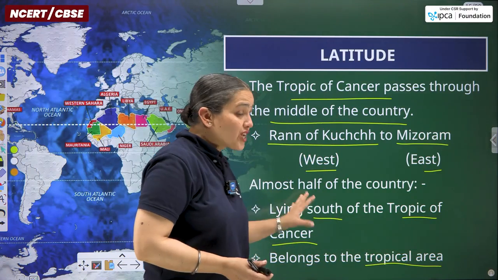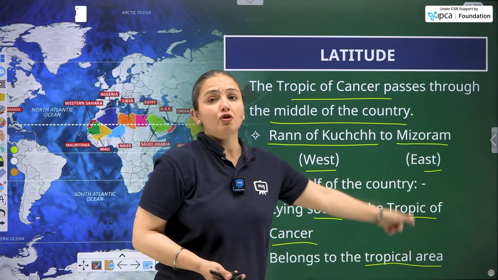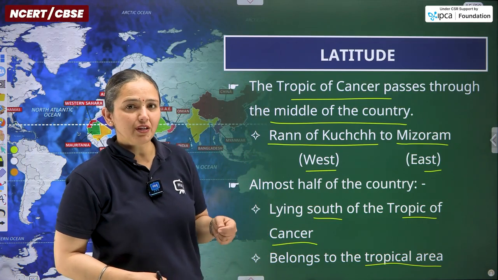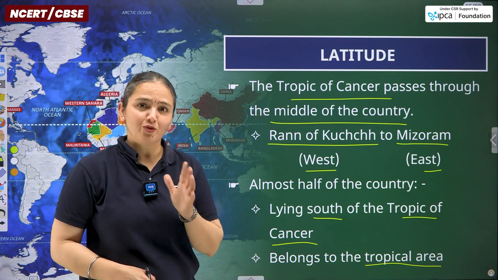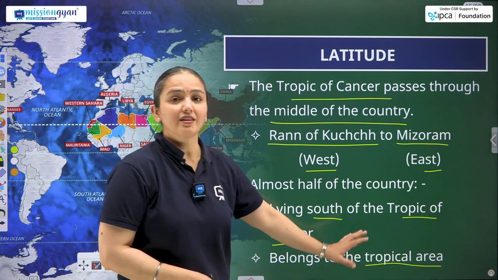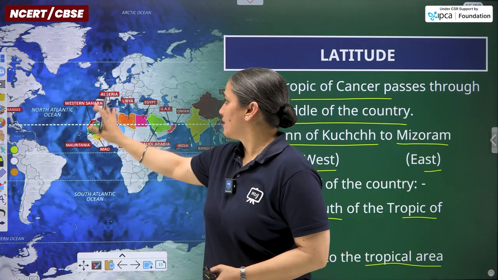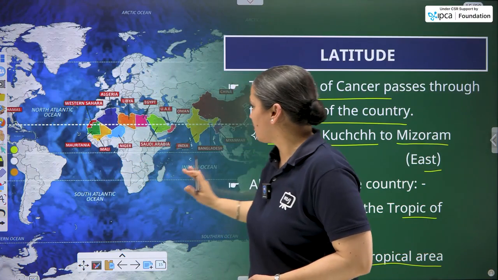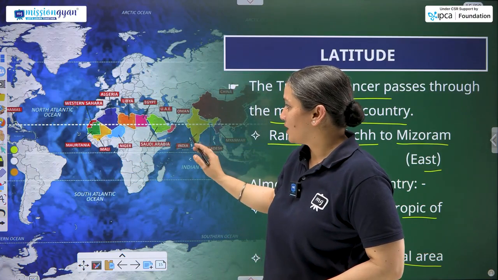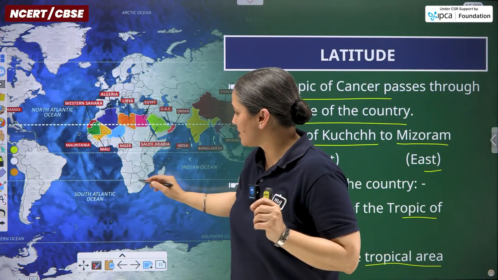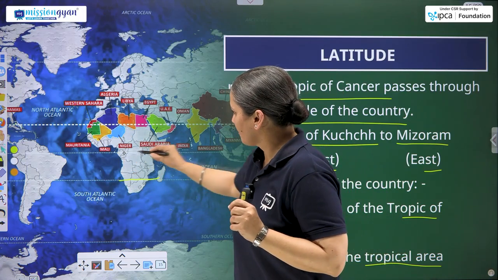And the region lying to the north of the Tropic of Cancer experiences what kind of climate? We have to figure that out, but let me tell you, it is the subtropical climate region, and the area is known as the subtropical area as well. Over here, again, it is the world map, and India can be seen over here. Along with the equator, you can see these three lines.